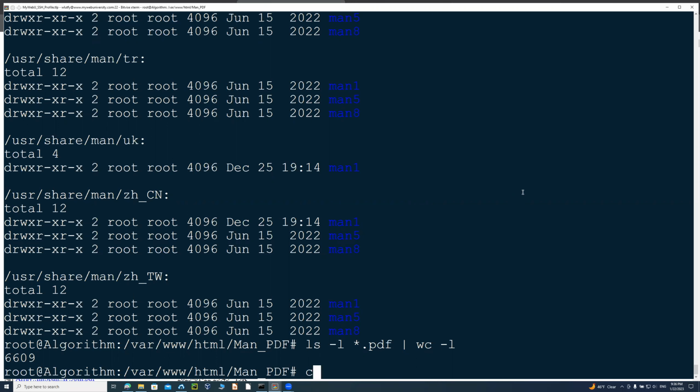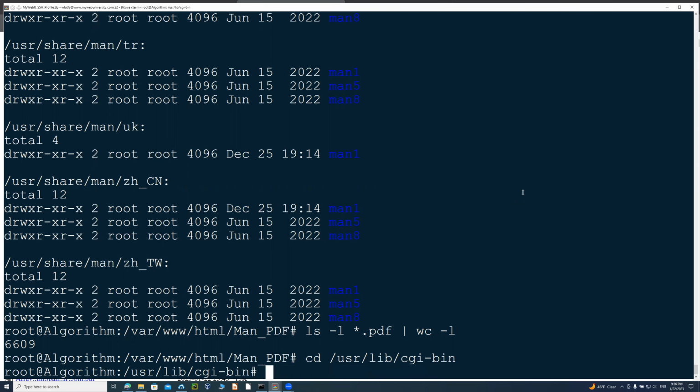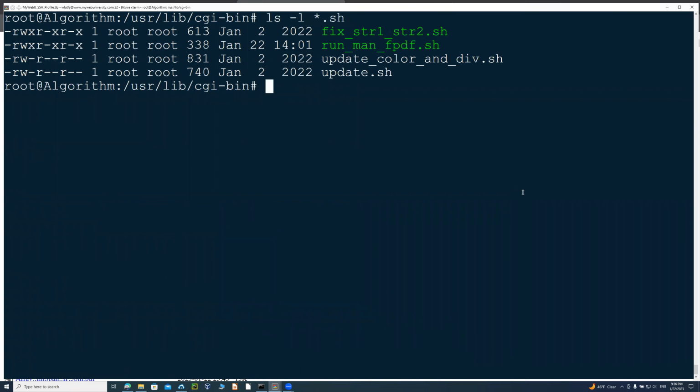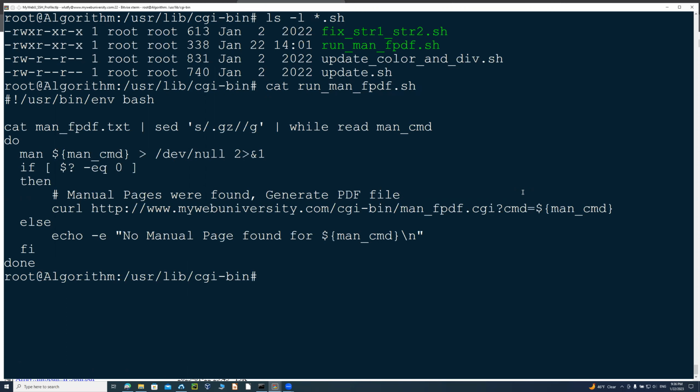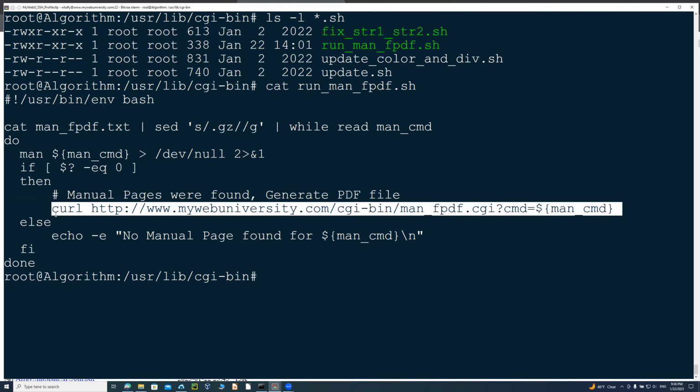So let me go to user left cgi-bin, clear the screen, ls -l .sh. So the name of the script here that I wrote is run_man_fpdf.sh. This one basically is going to just generate based on the manual pages that are in this file, fpdf.txt, is going to just go to this one. And this one is actually creating and running the curl that creates all those files from the PDF.